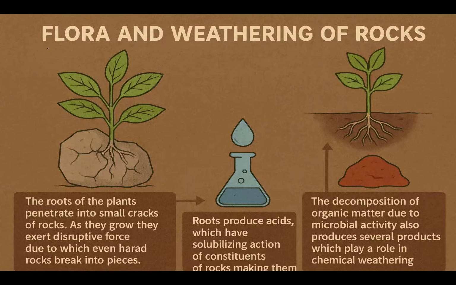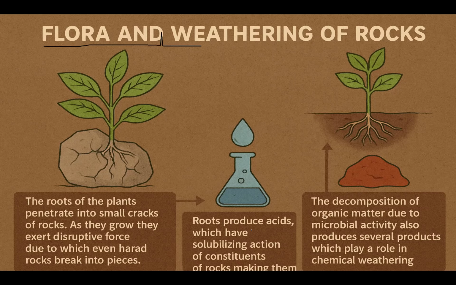Coming to flora, flora is nothing but plants. How do plants play a major role in weathering? Take this example, see this image. The roots of the plants penetrate into small cracks in the rock and grow. The destructive force makes hardened rocks break down into small pieces. As you can see here, as these roots grow, they go deep into the rocks, which leads to the breakdown of those hard rocks.